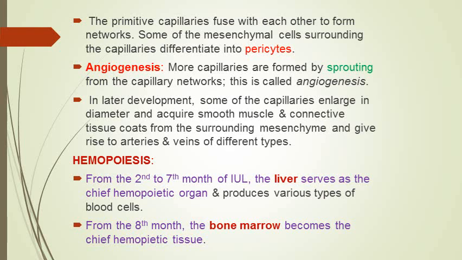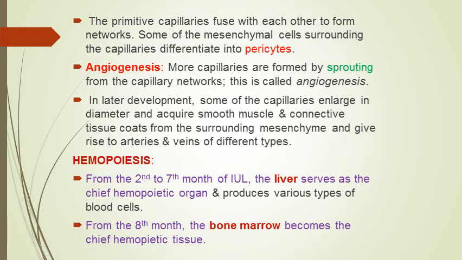And it is to be noted that some of the mesenchymal cells differentiate into pericytes which lie outer to the endothelium of capillaries. So that is how the vasculogenesis occurs. Capillaries are formed in the beginning and later on, as the case may be, arterioles or arteries and venules and veins will be formed.